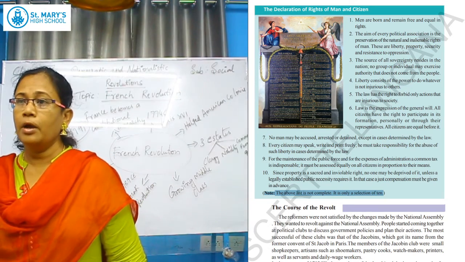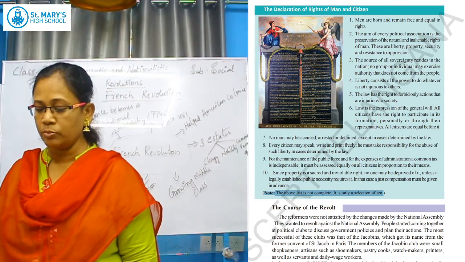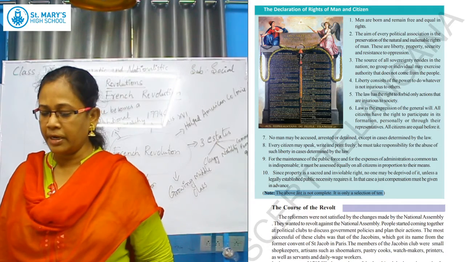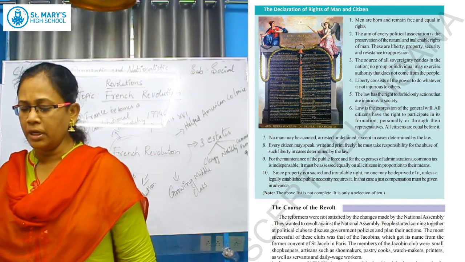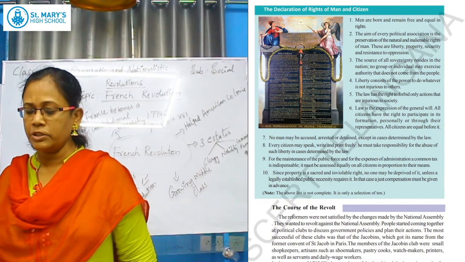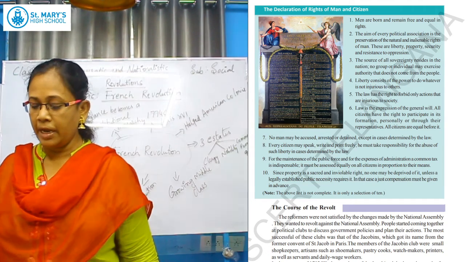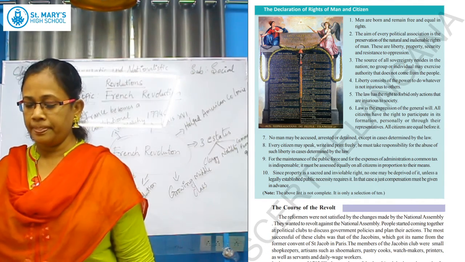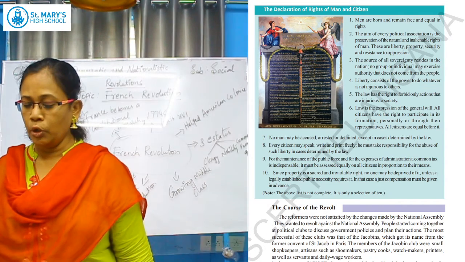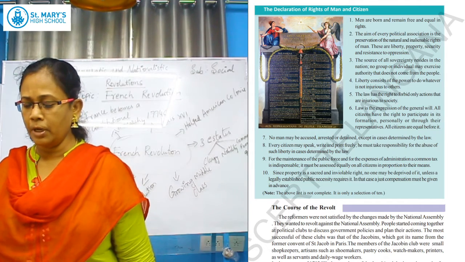The first right: men are born and remain free and equal in rights. First is what? Men are born and they remain free and they have equal rights. The second, the aim of every political association is the preservation of the natural and inalienable rights of man. These are liberty, property, security and resistance to oppression. The third one: the source of all sovereignty resides in the nation. No group or individual may exercise authority that does not come from the people.